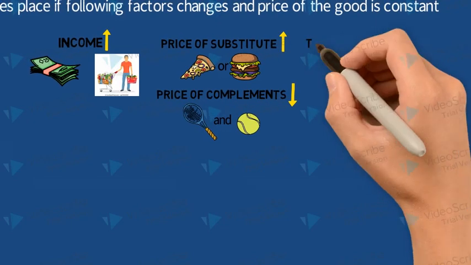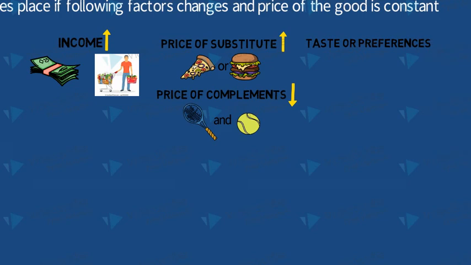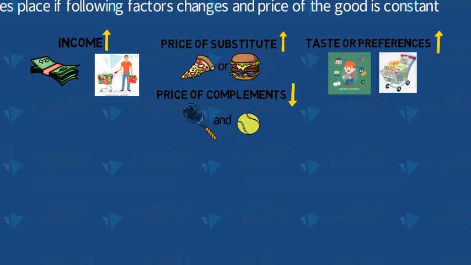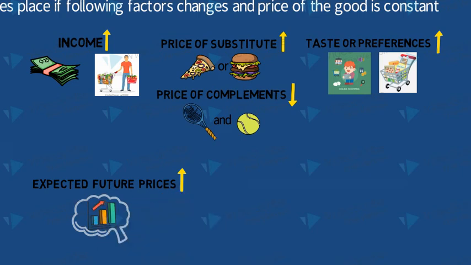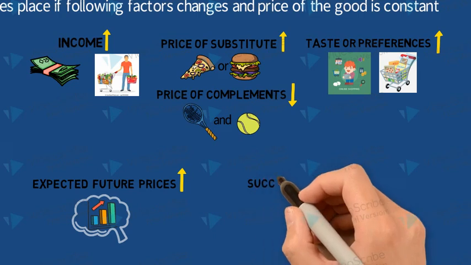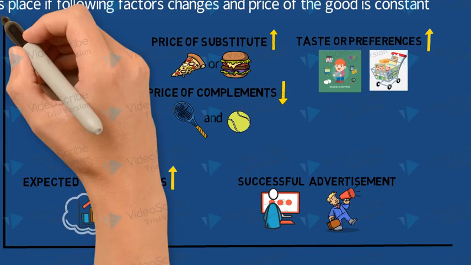Demand also rises when consumers' taste or preferences increase. Consumers' taste may depend upon fashion, season, habits, customs, religion, etc. If expected future prices increase, that is if consumers expect that there is a further rise in prices in future, then there is a current rise in demand for that commodity. Obviously, if there is a successful advertisement or marketing of any product, demand for that product rises in the market. So these are the factors of the rise in demand.